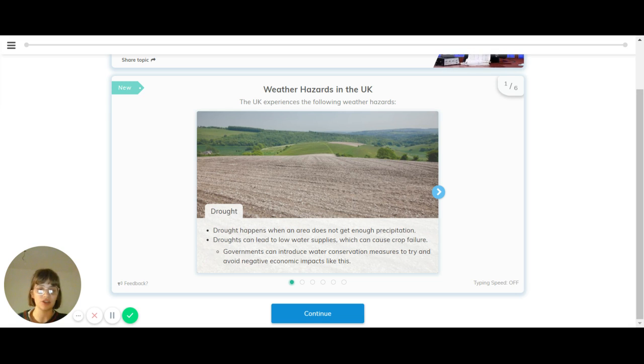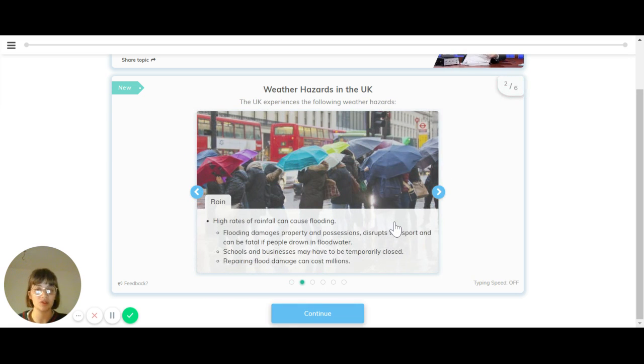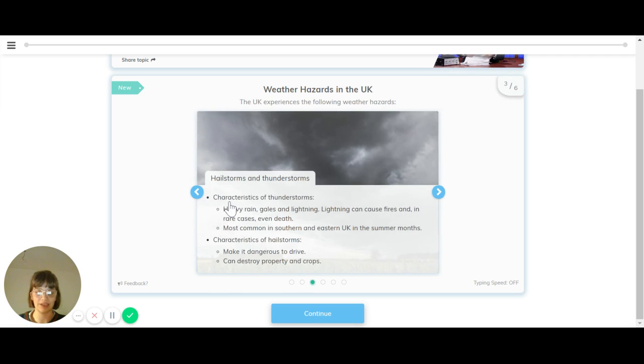And so governments can introduce water conservation measures such as hosepipe bans to try and avoid negative economic impacts like this. The drought's one. There's also rain. So it's no secret that the UK receives a lot of rain, but high rates of rainfall can cause flooding. Flooding damages properties and possessions, disrupts transport, and can be fatal if people drown in flood water. Schools and businesses may have to be temporarily closed, and repairing flood damage can cost millions of pounds. There are also hailstorms and thunderstorms.